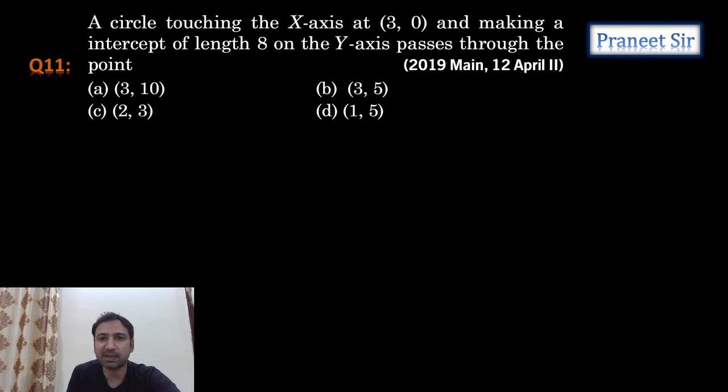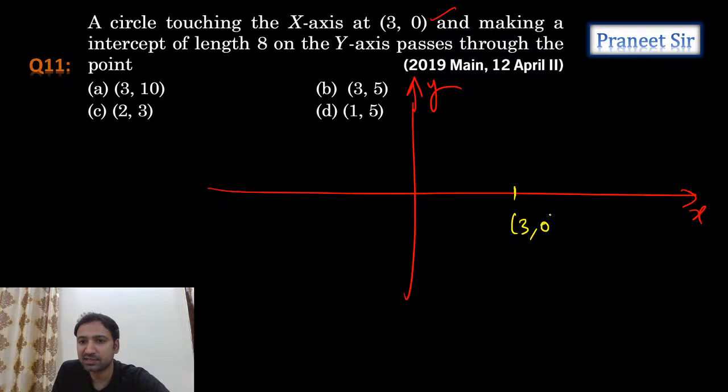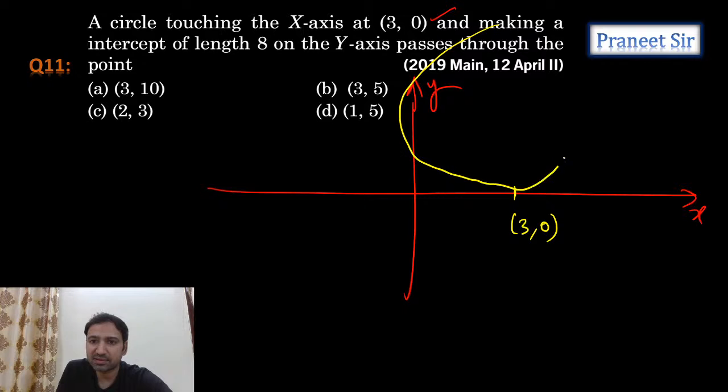There is a circle which passes through the point (3, 0) and it is touching the x-axis at this particular point. Let's take this as the x-axis and here is the y-axis. And there is a circle touching the x-axis at the point (3, 0). This is the point (3, 0). And the required circle should be something like this. And this length is given as 8 units.